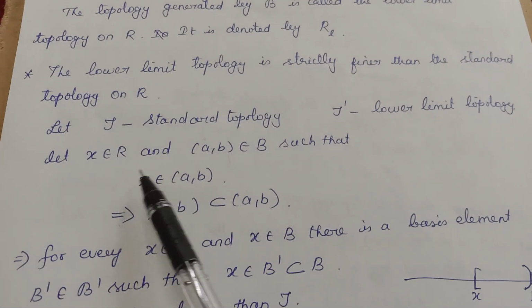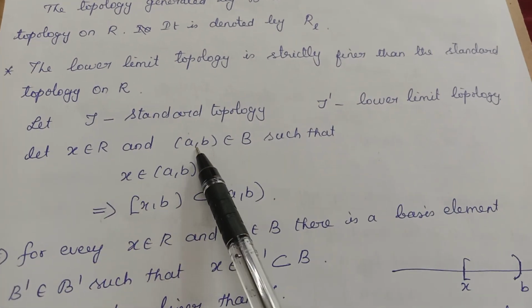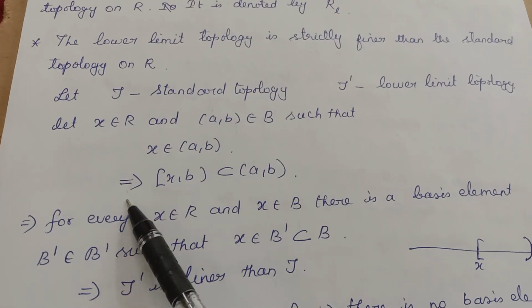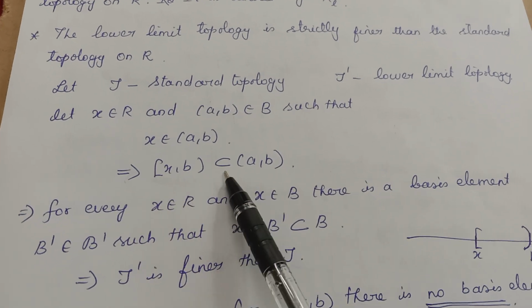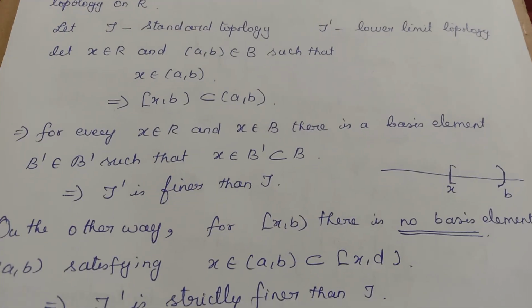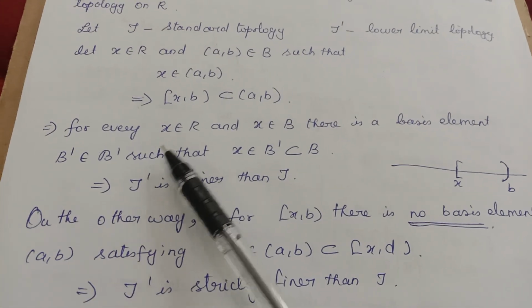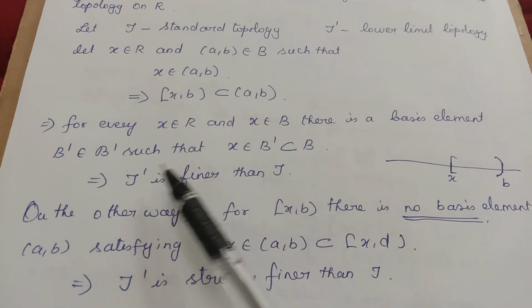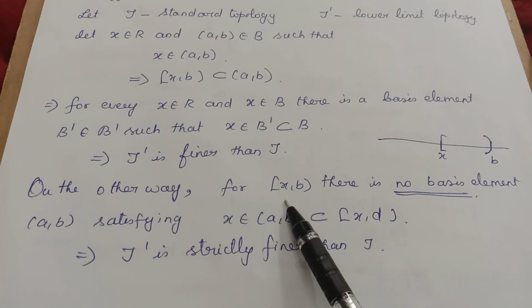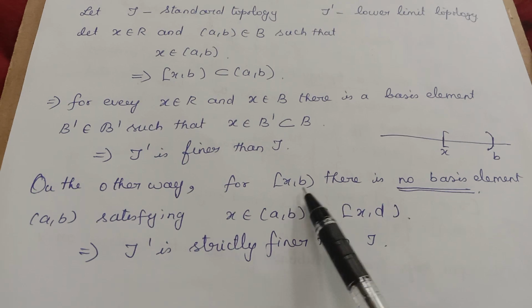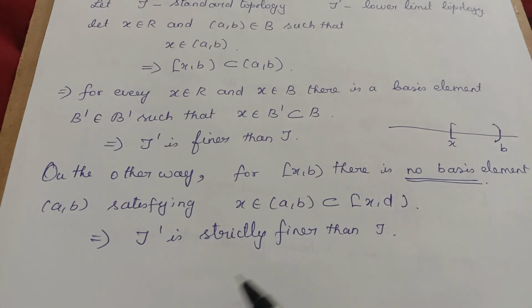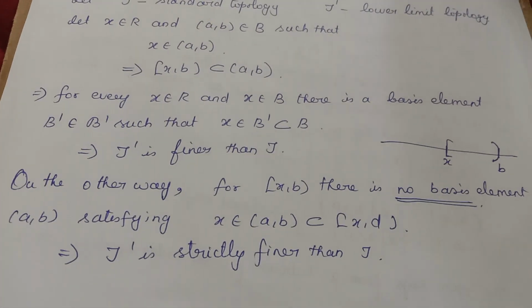For that, you take x belonging to the real numbers and (a, b) a basis element belonging to B. Then x belonging to (a, b) implies the half closed interval [x, b) is contained in (a, b). Therefore, the lower limit topology is finer. But the reverse way is not possible. For x belonging to R and x belonging to B, there is a base element B dash contained in B. In the reverse way, for the half closed interval [x, b), we cannot find any basis element (a, b) which is contained in it. Therefore, strictly finer.